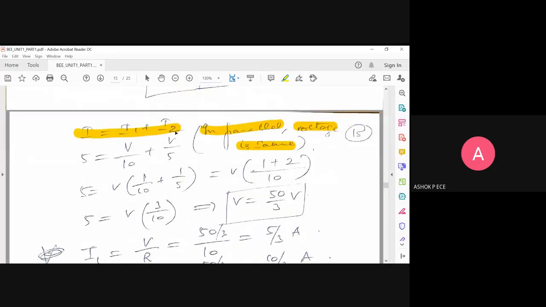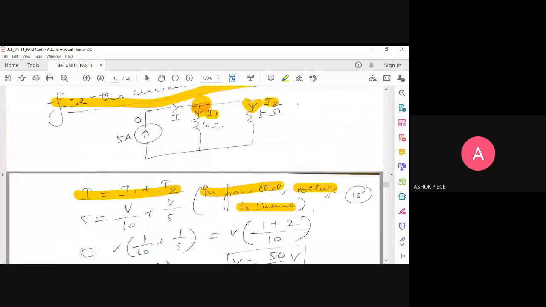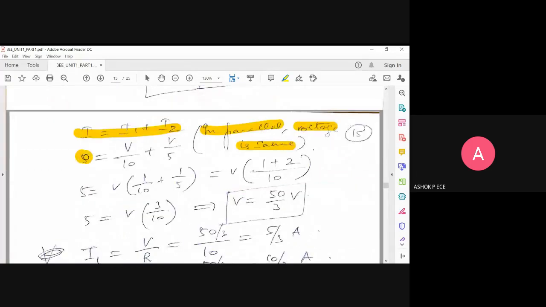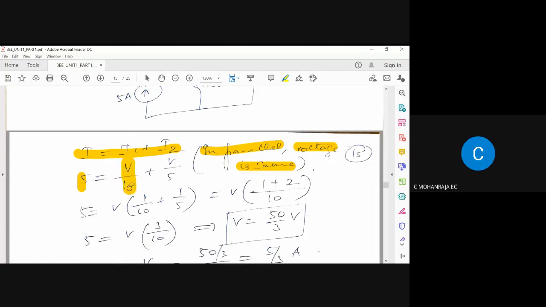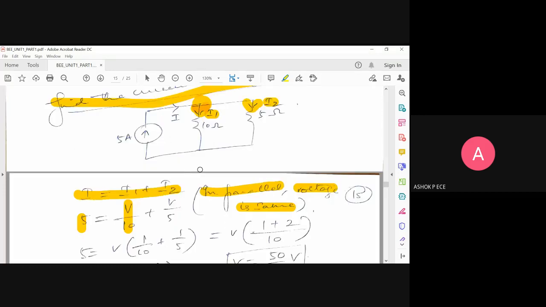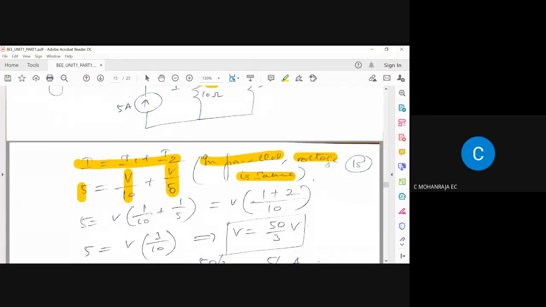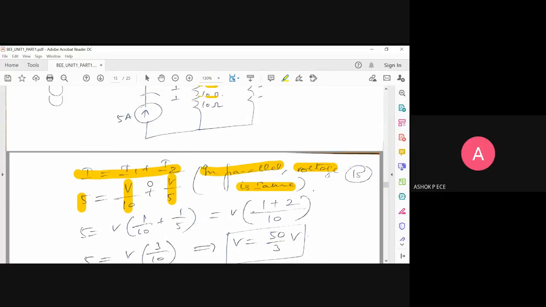So I is equal to I1 plus I2, and you know I is going to be 5 amperes. To find I1 and I2, we have to go back to Ohm's law. What is I from Ohm's law? V by R. What should be I1? V by R1, and R1 is going to be 10. And what is I2? V by R2, which is V by 5. I use the same V because the elements are in parallel.